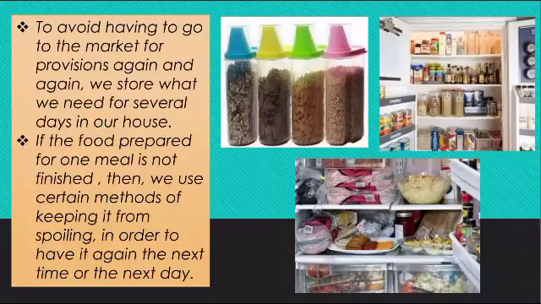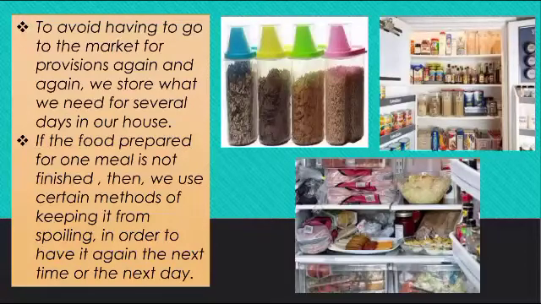Is it like that if something is required, you go to the market and purchase one and bring it home? No, these things can be stored and preserved properly in the house and can be used for several days. If the food prepared for one meal is not used at once and is left over, there are certain methods where you can preserve this food and keep it safely for the next day. So we use certain methods of keeping it from spoiling.